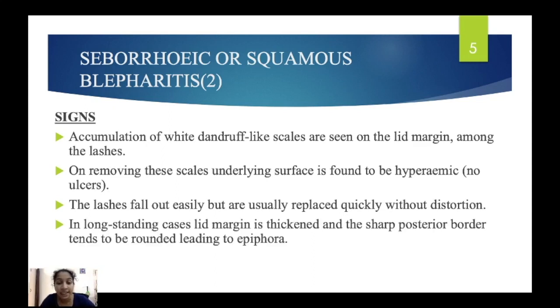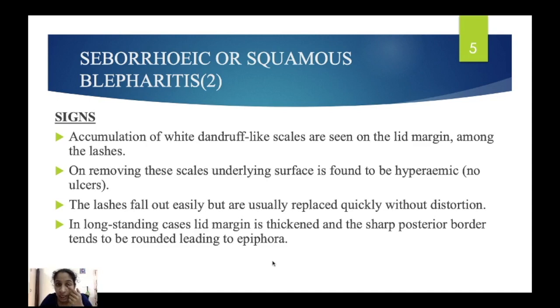In long-standing cases, the lid margin is thickened. If it becomes chronic, the eyelid becomes thickened and the sharp posterior border tends to be rounded, leading to epiphora.